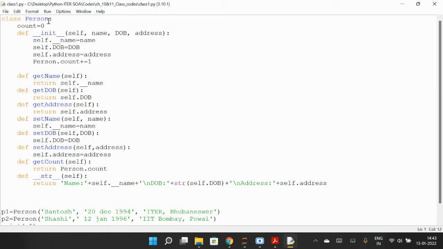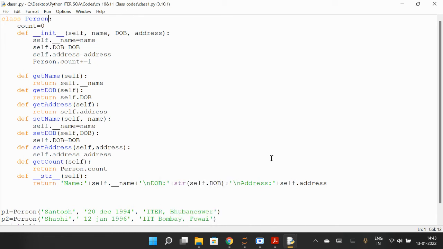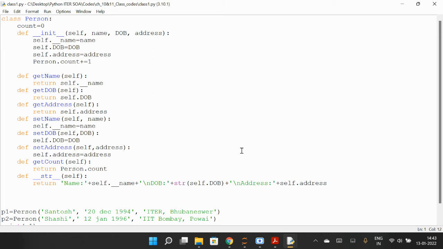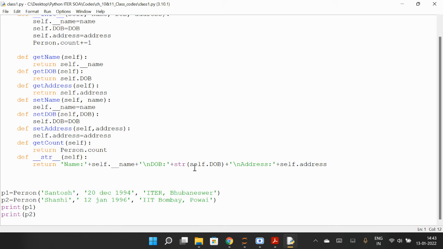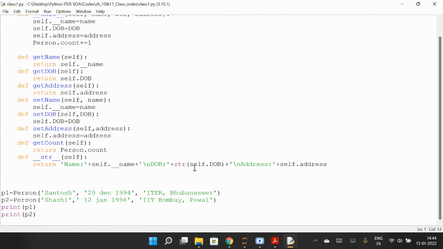So the name of the class is Person. Can you scroll down, just two lines there? Yeah. Print P1, print P2. Okay, sir.